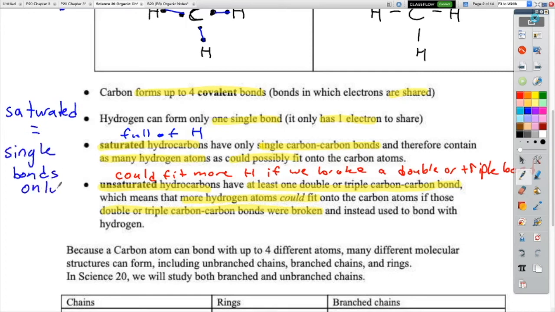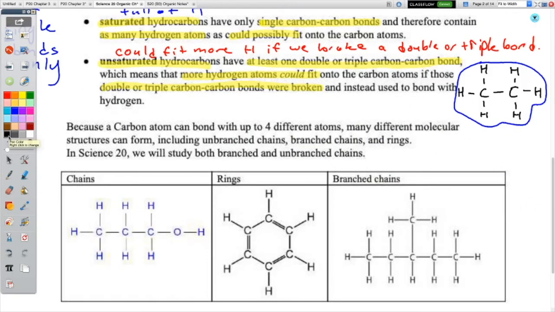only. What does saturated start with? An S. What does single start with? An S. So if it's saturated, it only has single bonds, okay? Just to give you a quick visual of what this looks like, here are two very similar hydrocarbons, okay? One is going to be saturated, one is going to be unsaturated.